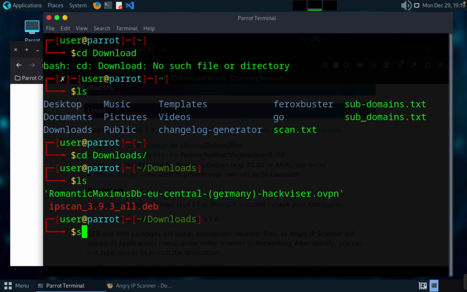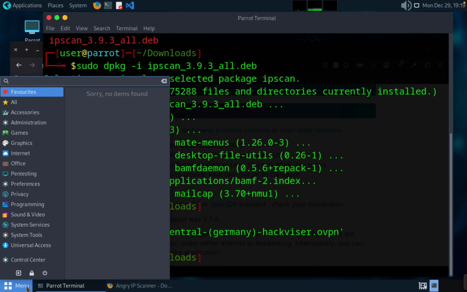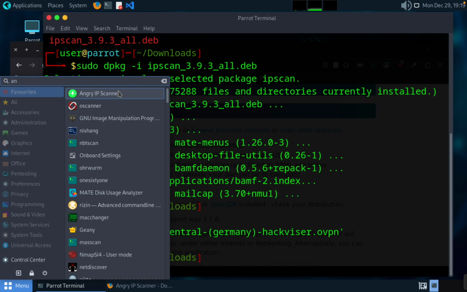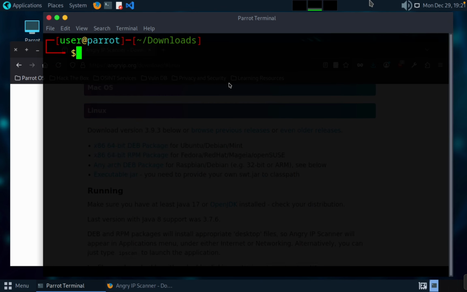For installing, type sudo dpkg -i followed by the Debian package file name. Then we got it. Now let me check Angry IP. We got the Angry IP Scanner. But here is the issue. You need Java OpenJDK 17 plus to run IP Scan. So next we should install OpenJDK.